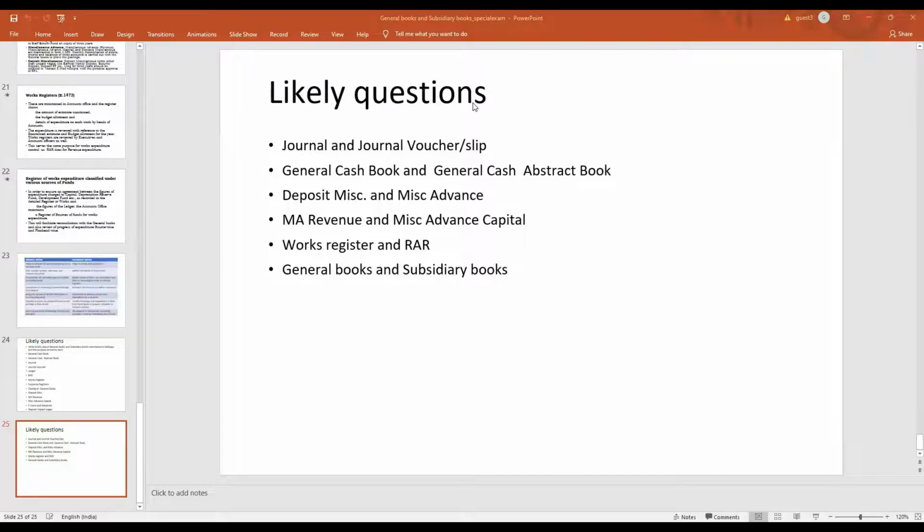Whereas major head 1002, it is only for receipts, that too traffic receipts. Major head 1002 is only for traffic receipts. So it is only the receipt side of the cash that will be shown, not others.